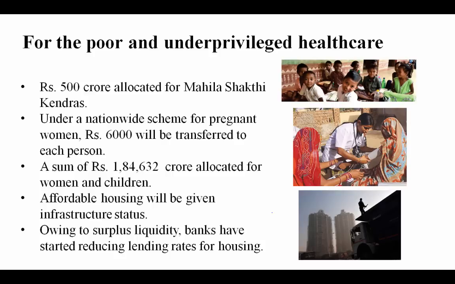Now another one: the poor and the underprivileged, and healthcare. Rupees 500 crore allocated for the Mahila Shakti Kendras. Under a nationwide scheme for pregnant women, rupees 6,000 will be transferred to each person. A sum of rupees 1,84,632 crore allocated for women and children. Affordable housing will be given infrastructure status. Owing to the surplus liquidity, banks have started reducing lending rates for housing.